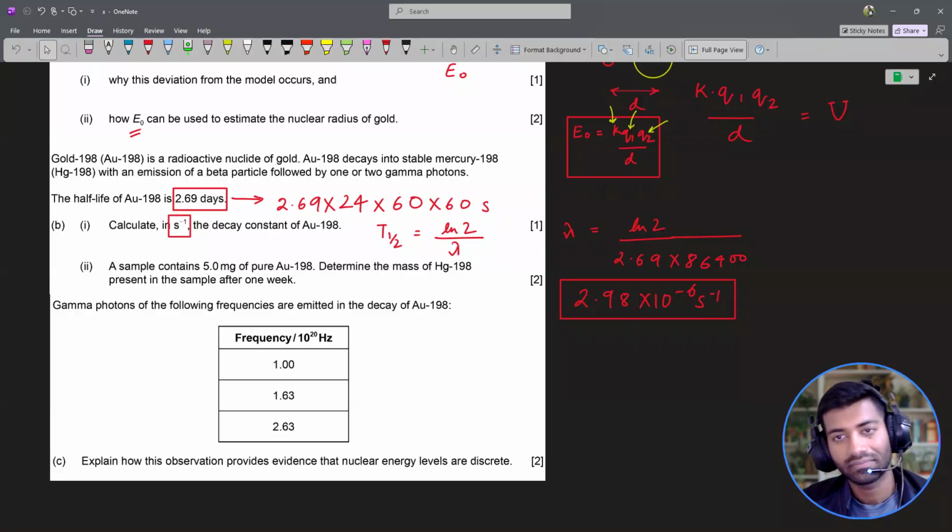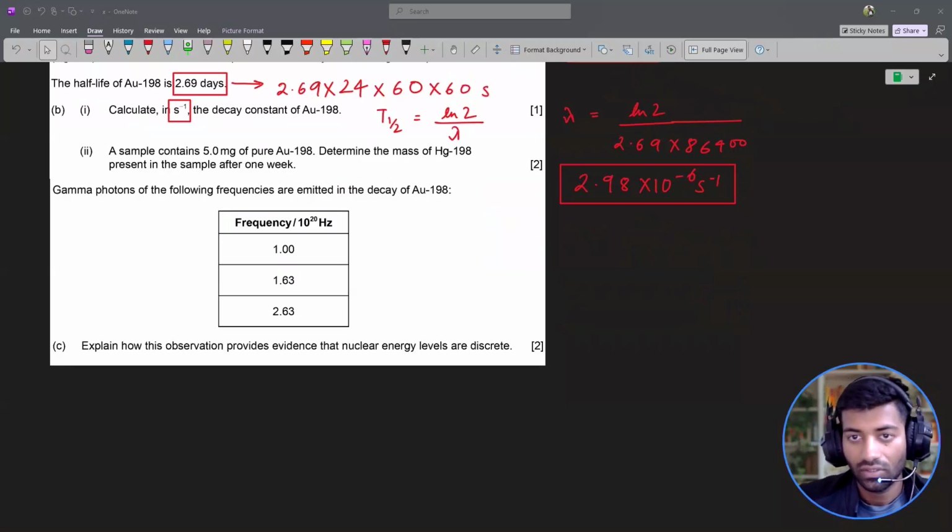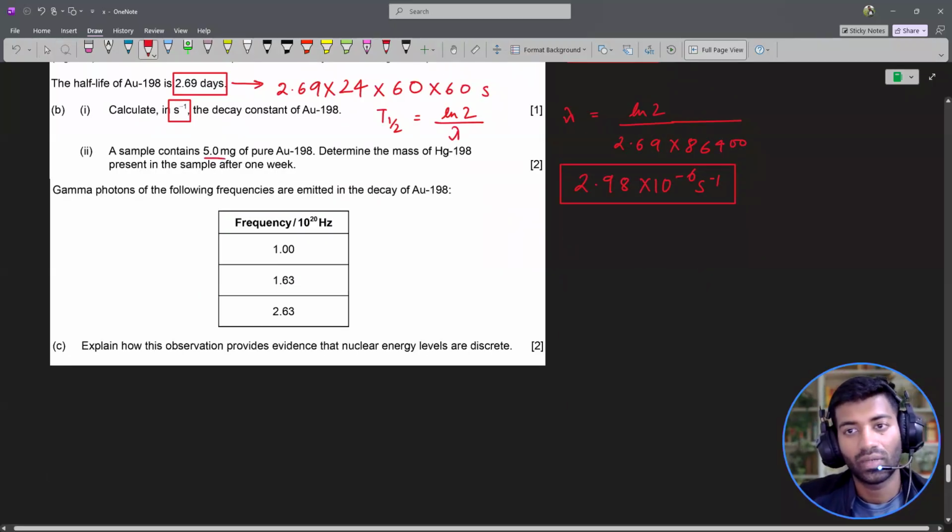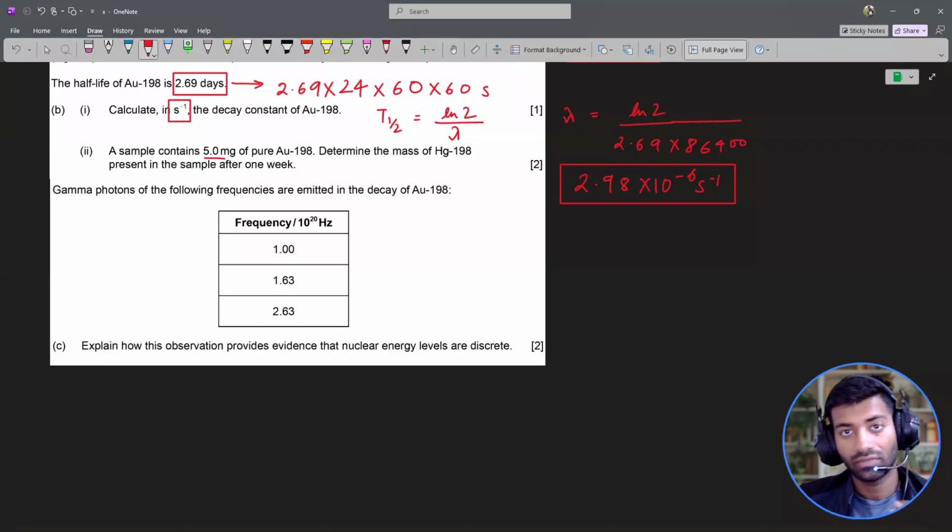So let's try this. All right, so we are starting off with 5 milligrams of pure gold 198, and then I can calculate how much of that gold will remain after a week. So I can do 5 times 1/2 raised to number of half-lives. I just have to figure out how many half-lives we have in a week.